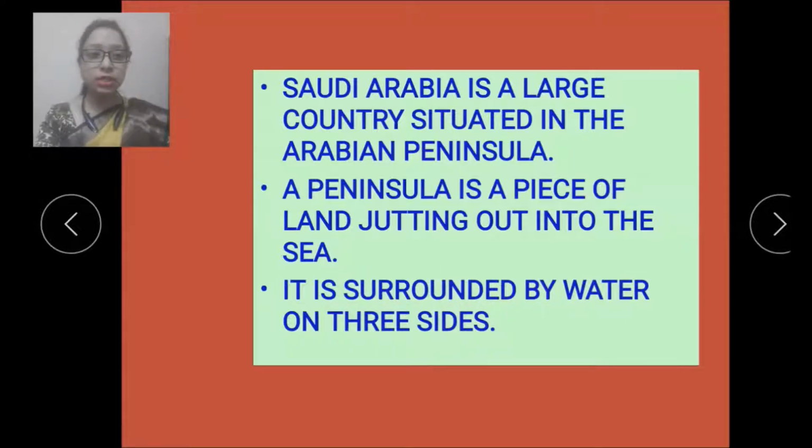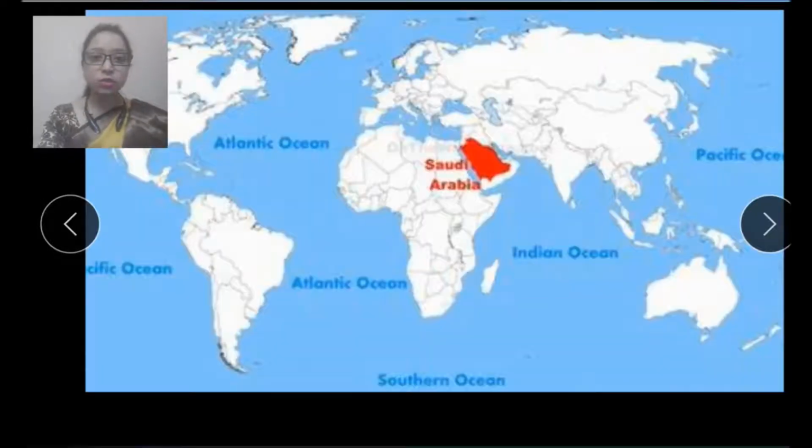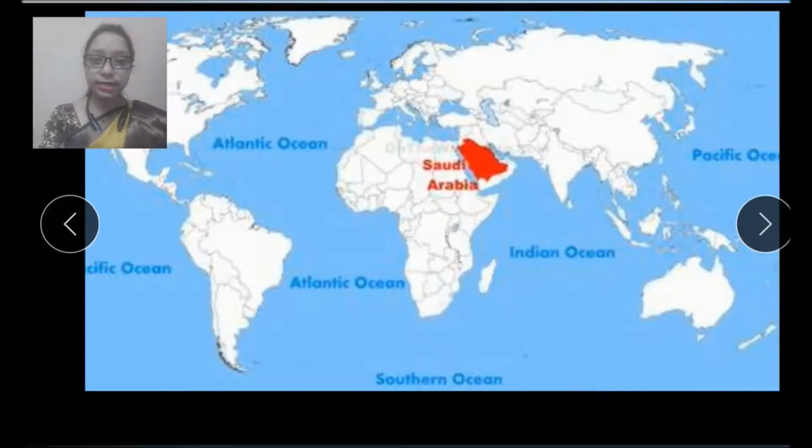Now let's see next. Here you can see in this map, this is a map of the world. In this you can see there is Saudi Arabia in this red color. So this red color is showing us Saudi Arabia and it is a peninsula. You can see over there it is surrounded by 3 water bodies. Now let's see next children.